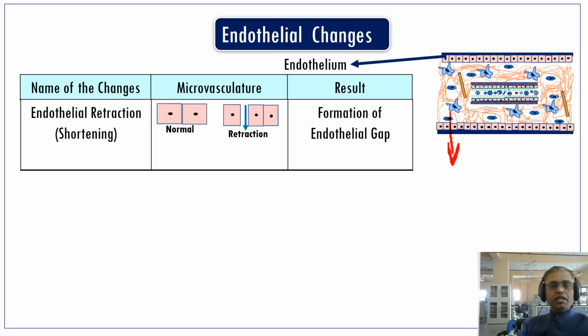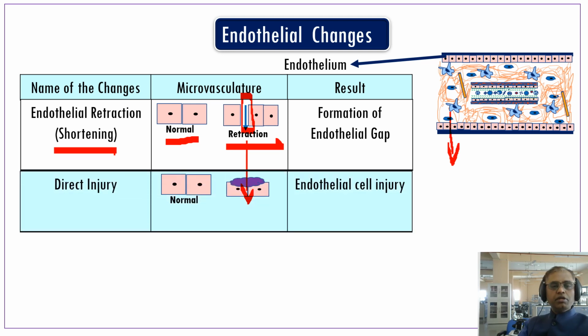You can see here endothelial retraction. The simple understanding is retraction means shortening. You can see here a normal endothelium. Here you can see the shortening of the endothelium. So that leads to the formation of interendothelial gaps. From these interendothelial gaps, water flows from the blood vessels to the extracellular space.